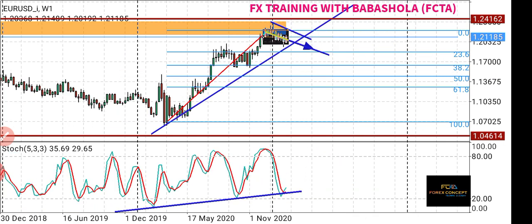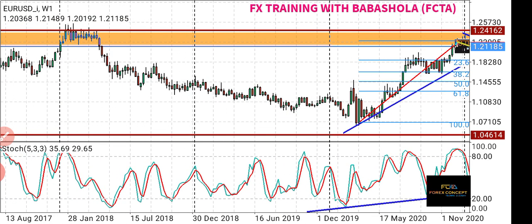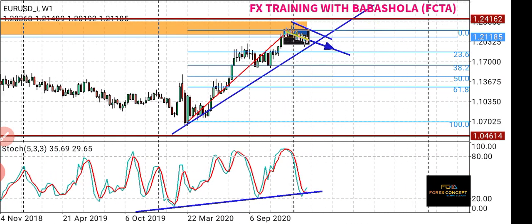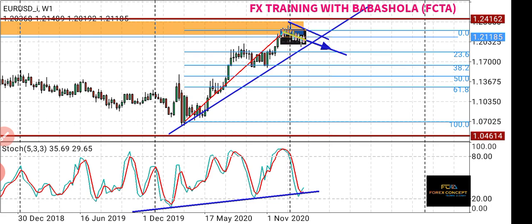Remember that the resistance point is where the bears are located. Okay, so I used a Fibonacci retracement to see if this currency pair is actually retracing, and where the retracement will go to. If it is a retracement, because there might be a possibility of reversal, because the price is at a very strong resistance region that had not been broken since 2018. Which matters a lot too.